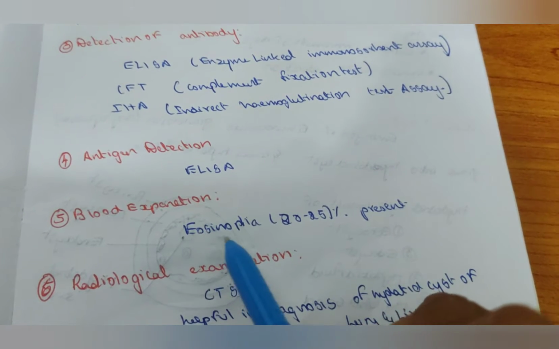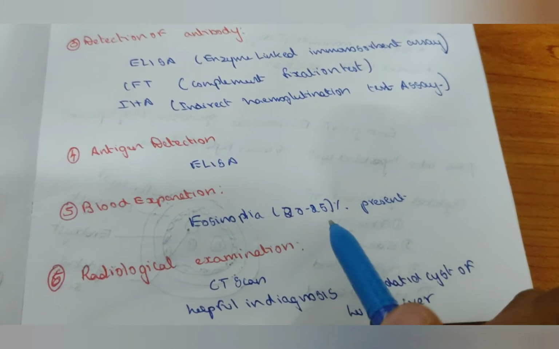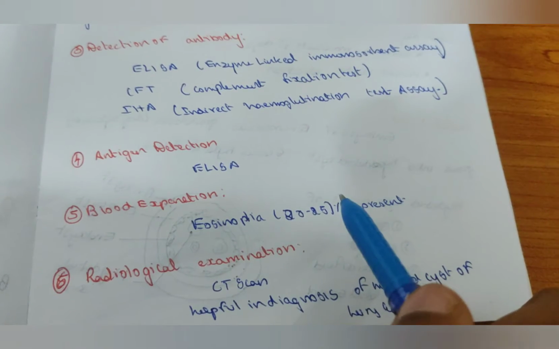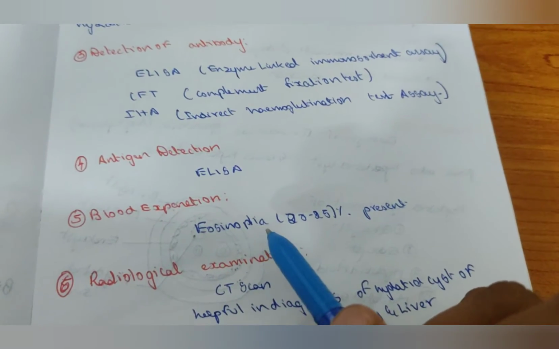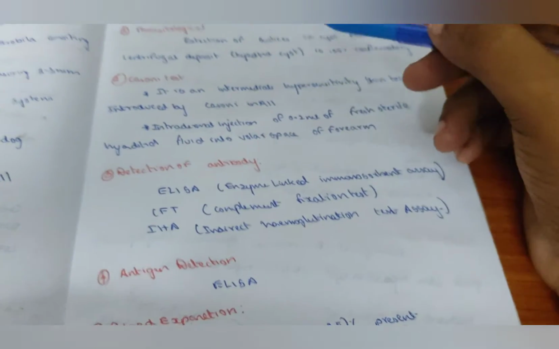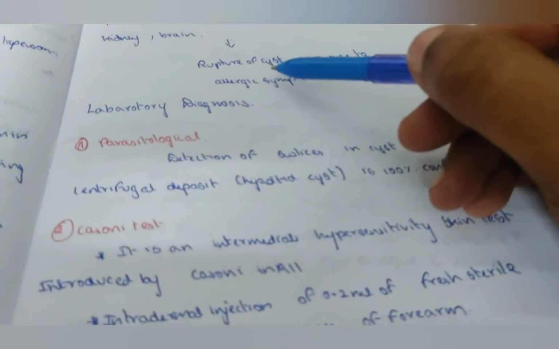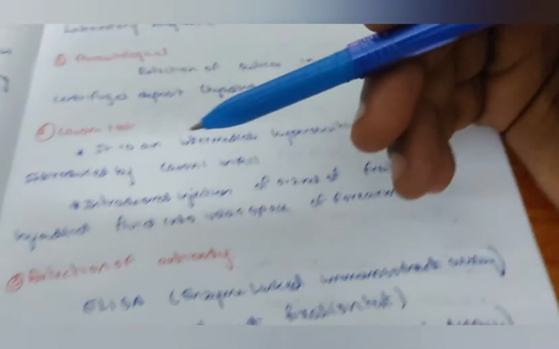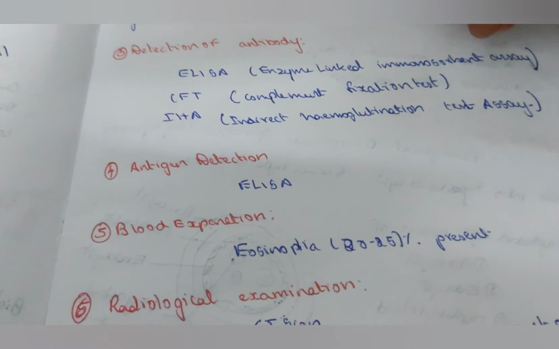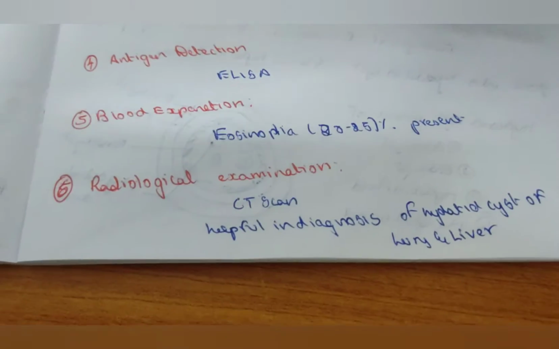Blood examination: eosinophil content is 20 to 25%. It is higher, which causes eosinophilia, due to the allergic reaction produced by the rupture of the cyst. The eosinophil content in the blood is more.